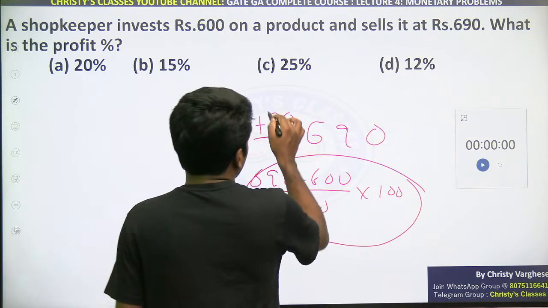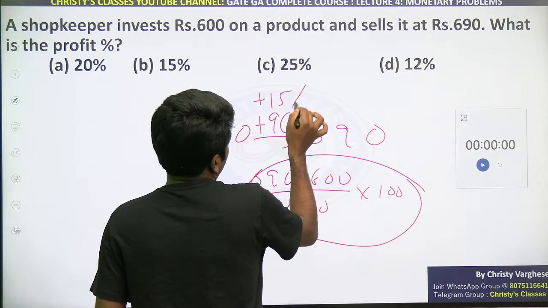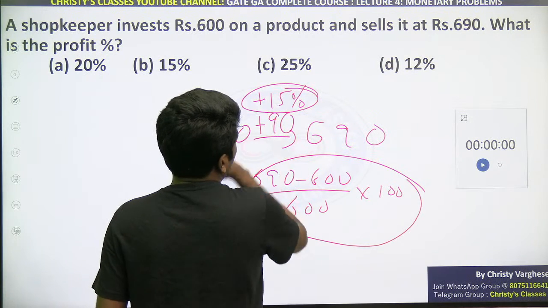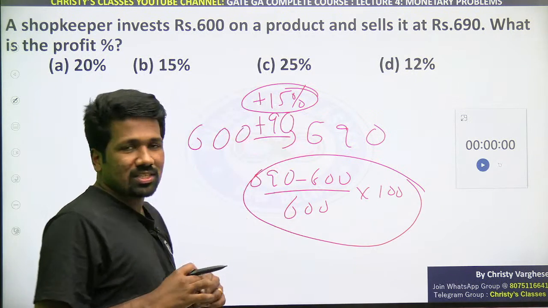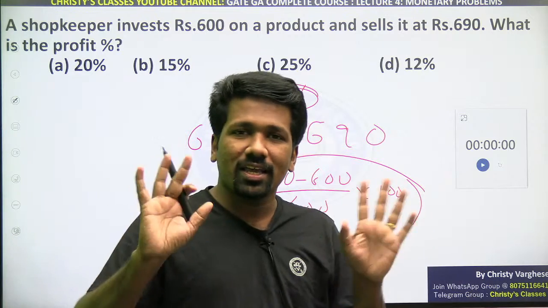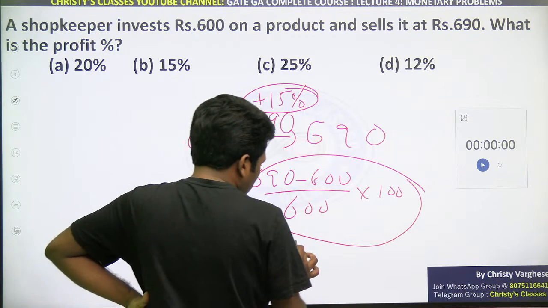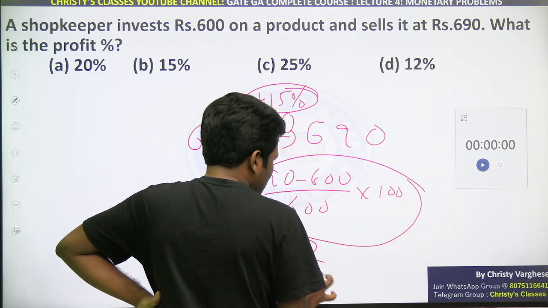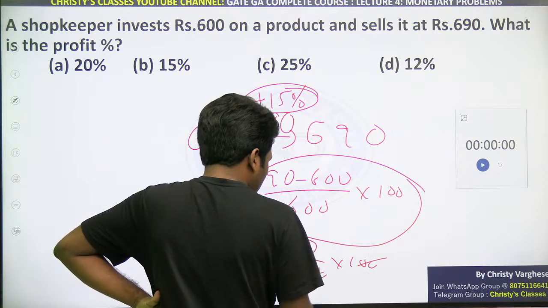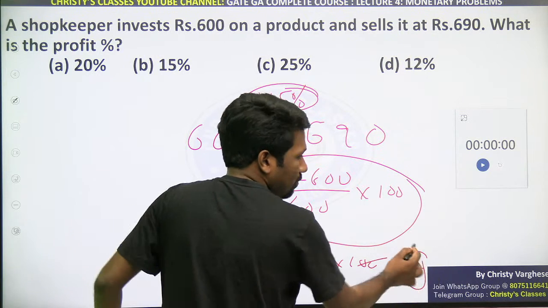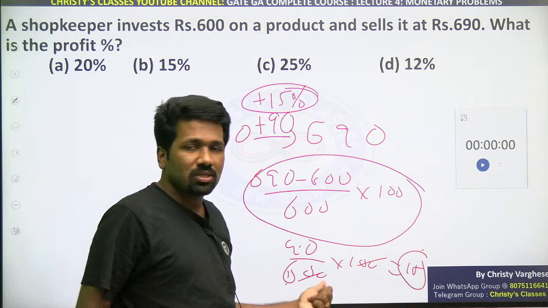That is why I told you, be flexible with percentage mental math. That will save a lot of time. When you see 600 gives you 690, directly you can say that is 15%. No need to waste your time on these steps. 90 by 600 into 100. 100 cancels. 90 by 6 is 15. Same answer itself. But writing all these steps is time consuming.